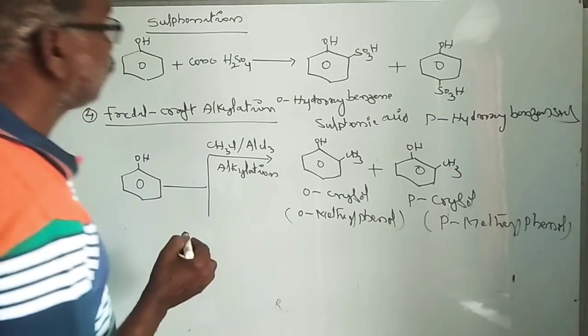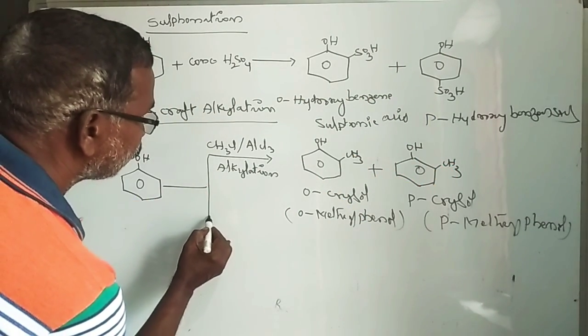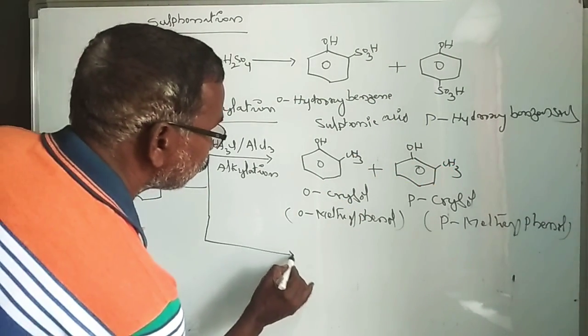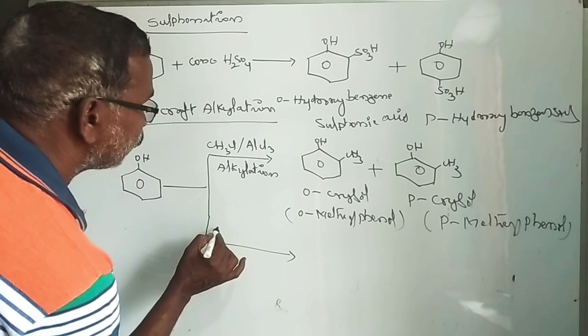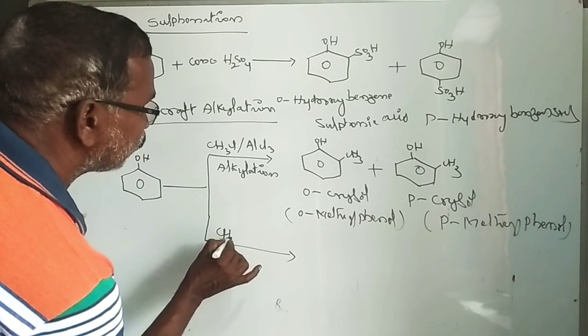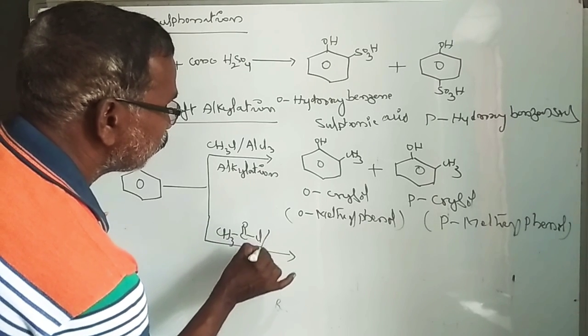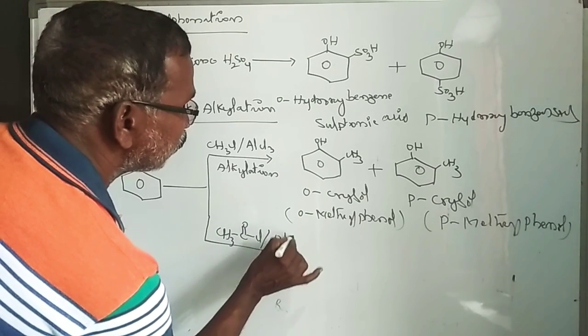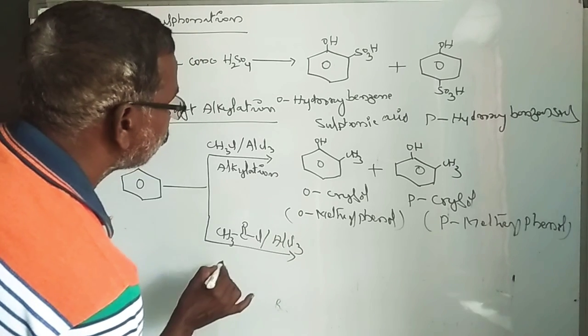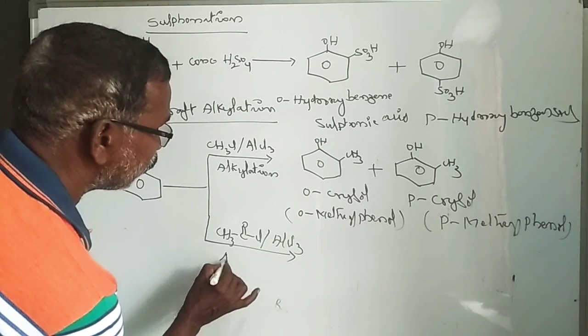Now the acylation reaction. If you take an acid chloride, acetyl chloride, in the presence of a Lewis acid like AlCl3, it is called acylation.